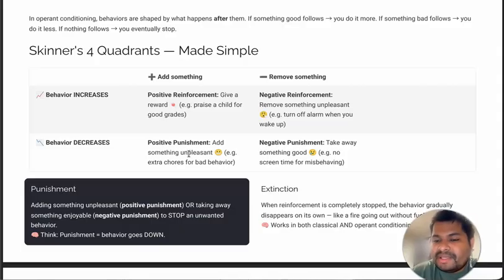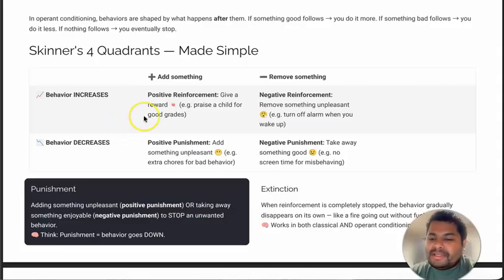And negative punishment is taking away something good, like the child enjoying screen time with his gadgets. Since he is being mischievous at home, the parents take away the gadgets. The action of taking away is negative punishment. And why is it done? It is done to decrease the bad behavior of being mischievous. Okay, so this is called negative punishment.